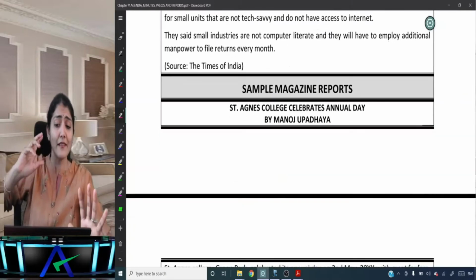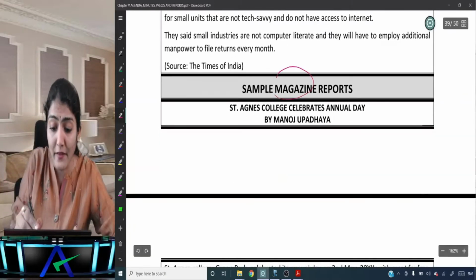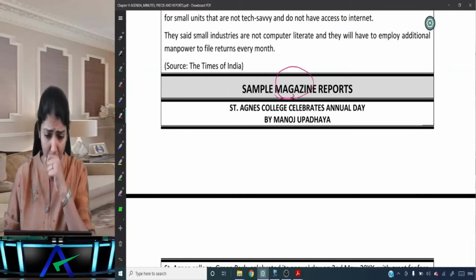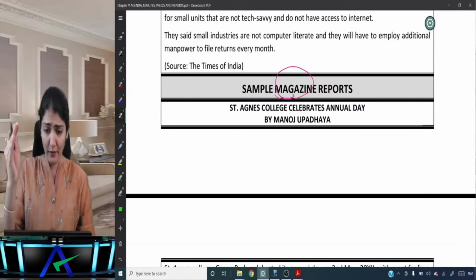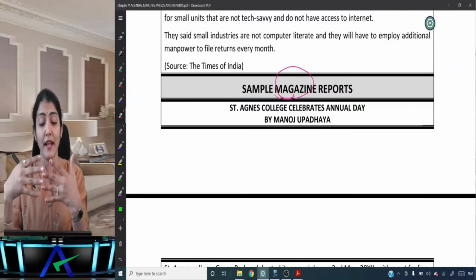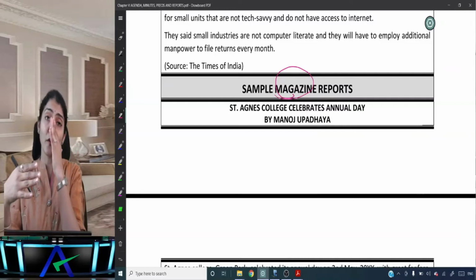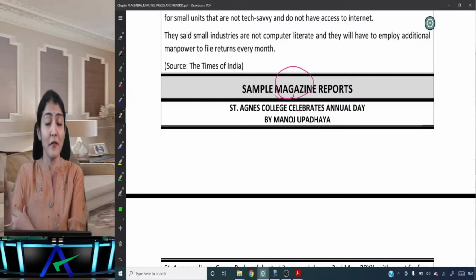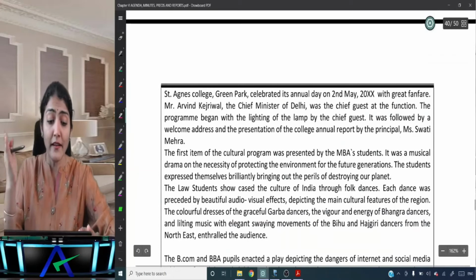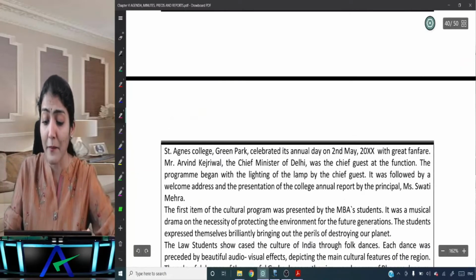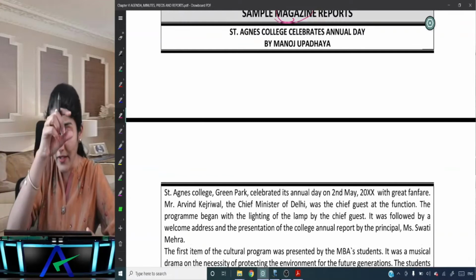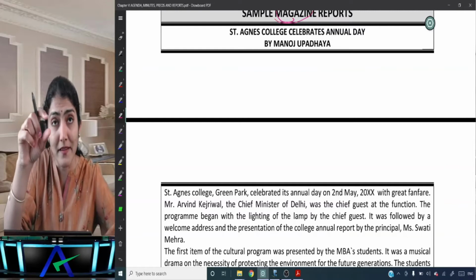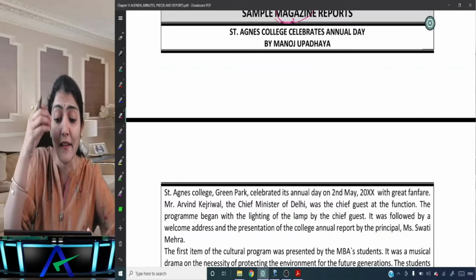Now very similar format also for the magazine reports. So school magazine or any business association, their magazine. Right, so St. Agnes College celebrates annual day by Manoj Upadhyay. Right, so now this is being put in the magazine of the school, that the school this month or previous month celebrated its annual day. And the St. Agnes College Green Park celebrated its annual day on 2nd May 2023. Right, so now here the name, and the city and date are not given in the beginning.